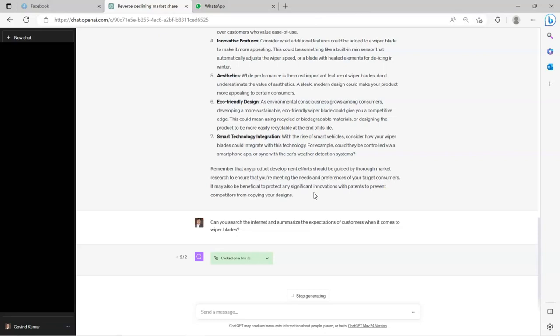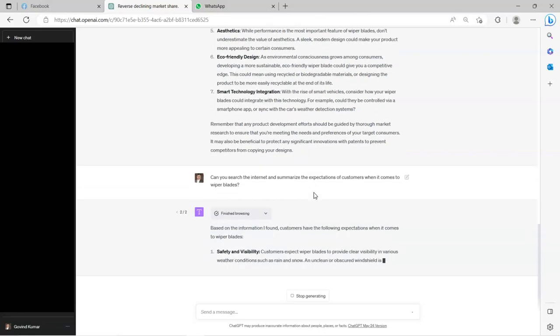It's going through the process again. Let's see if there are any errors. Hopefully it may not happen this time. It's reading content. So far there are no errors. This time ChatGPT is searching for a different set of keywords. What do customers expect from wiper blades? It was different in the earlier instance, right? So ChatGPT is improvising. When I clicked regenerate response, ChatGPT is searching for a different set of keywords. That's good, right? You can always click regenerate response and get a different response, right?